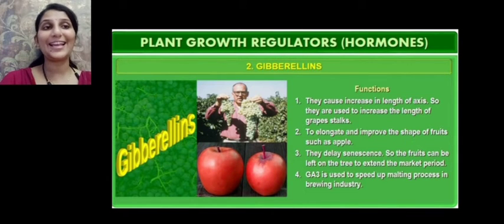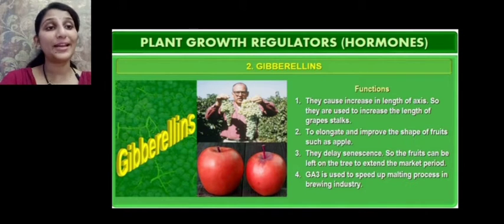They cause an increase in the length of the axis, so they increase the length of the stems. They are used to increase the length of grape stalks, and to elongate and improve the shape of fruits such as apple. The particular shape of apple is given with the help of gibberellins. They delay senescence, that is, natural aging of the plants is delayed by gibberellins. So the fruits can be left on the tree to extend the market period. They do not get rotten very fast because senescence is prevented. So the fruits can stay on the trees for a longer period, and if these plants are treated with gibberellins, it will increase their market period.